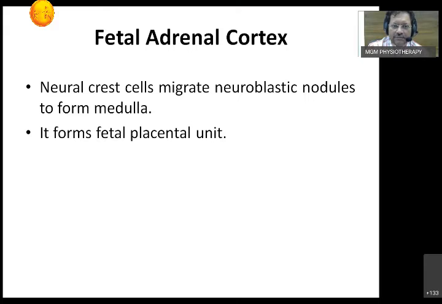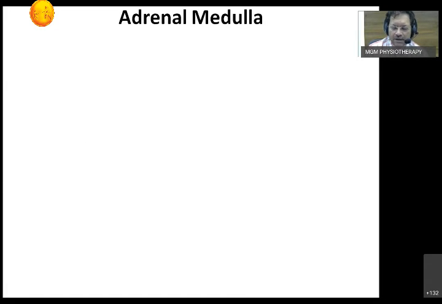Another thing: whatever secretion is there is converted into the active form of the steroid with the help of the placenta. We know that the placenta also secretes a large amount of progesterone. Which cells of the placenta secrete this? Basically the syncytiotrophoblast cells. So the fetal adrenal and placenta work simultaneously. That's why it is called the fetoplacental unit. It helps in lung maturity.